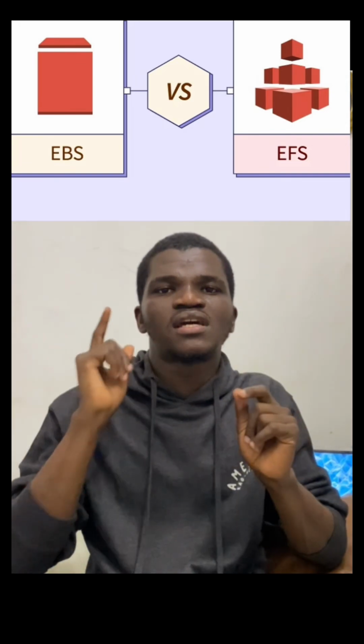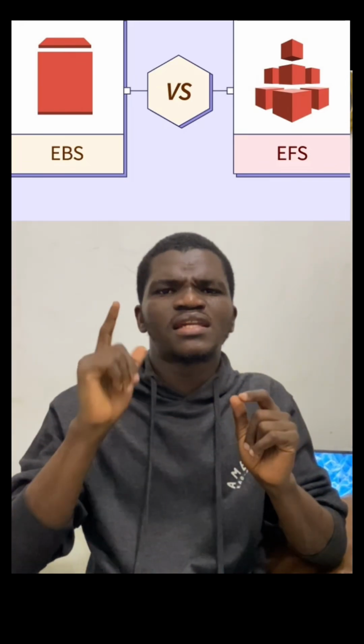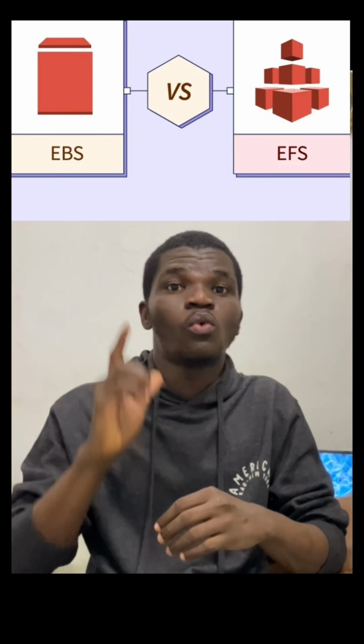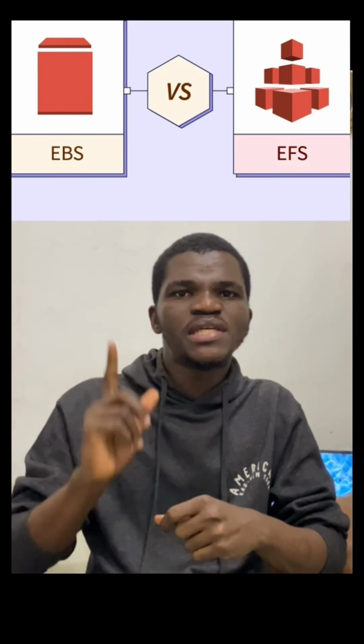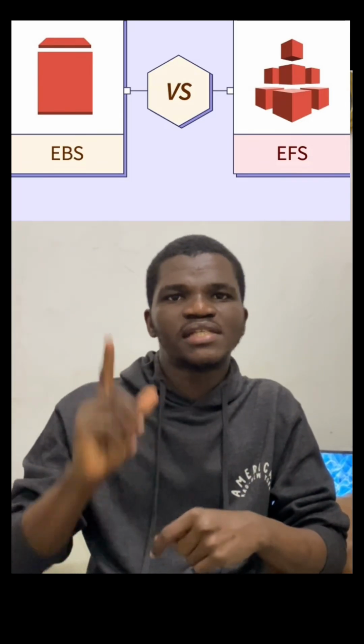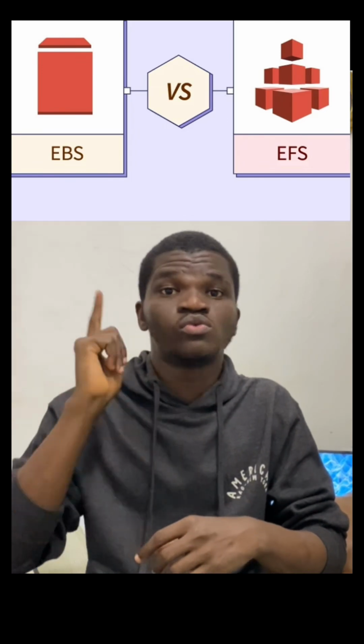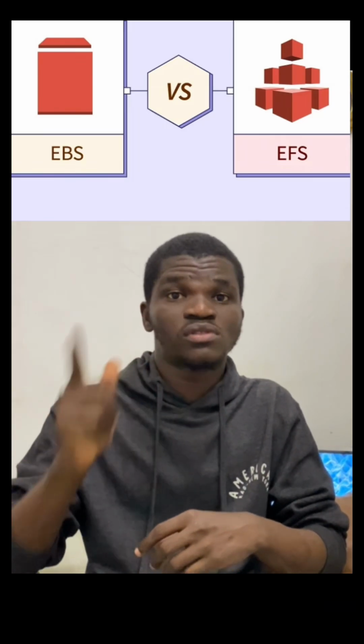Now, number one difference is that EBS is mostly attached to one instance. So one EBS, one instance. One EBS, one instance. You understand? Meaning that we attach one EBS to one EC2 server. You understand? Except EBS multi-attach.